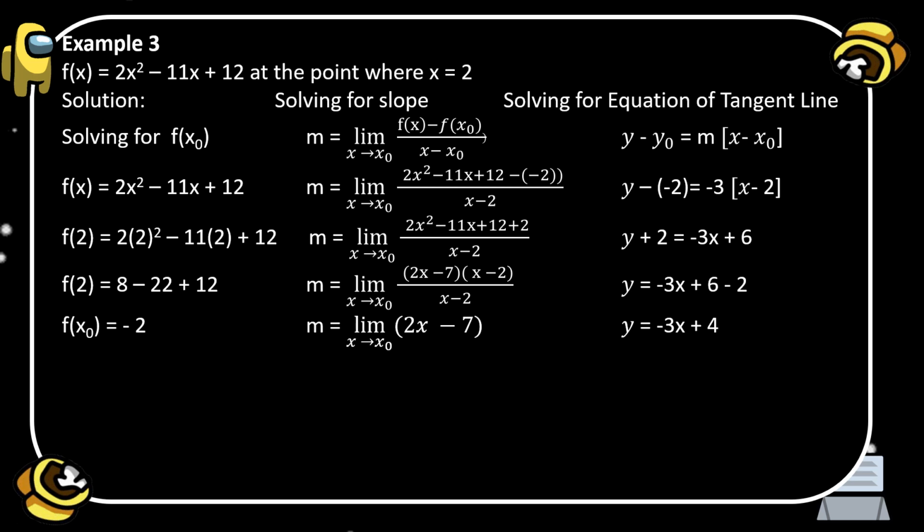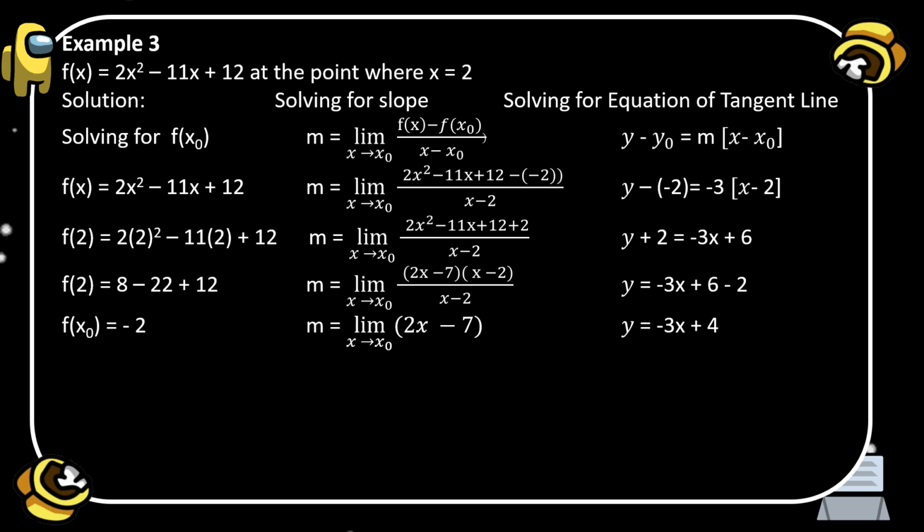Okay, so we are going to solve for the slope of the line using the formula: the slope is equal to the limit of f of x minus f of x sub o over x minus x sub o, where x is approaching x sub o. So we have here the slope is equal to the limit of the value of f of x, which is 2x squared minus 11x plus 12 minus negative 2, all over x minus 2, since the value of x sub o is positive 2.